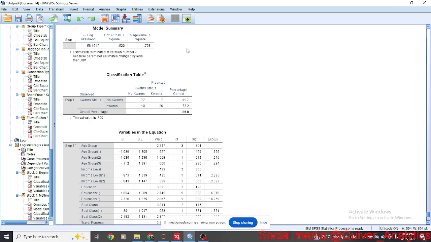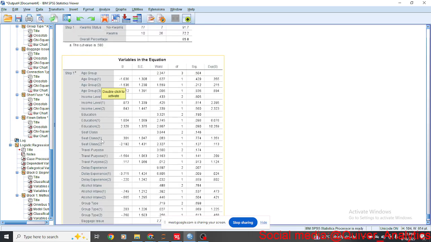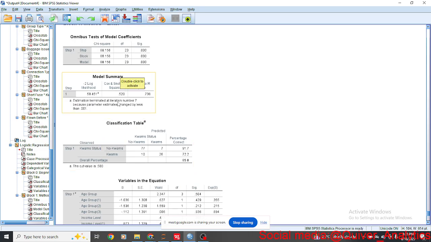So the equivalent of the adjusted R² is the Cox and Snell R². And here it's telling us that all these variables are able to predict 52.0% of the dependent variable. All right. Then the Nagelkerke R² is telling us that they can actually predict 73.8% of the dependent variable.